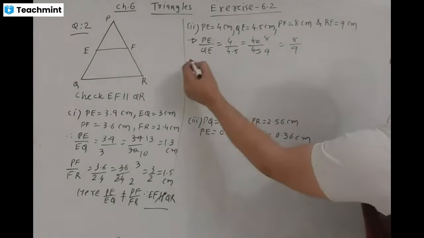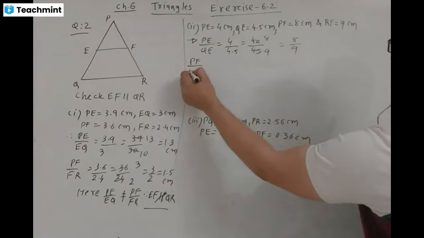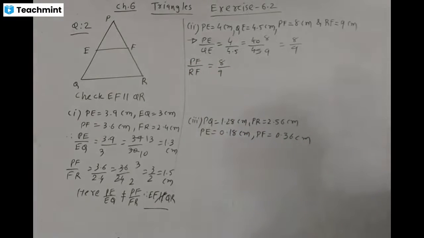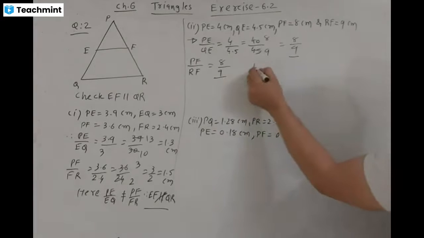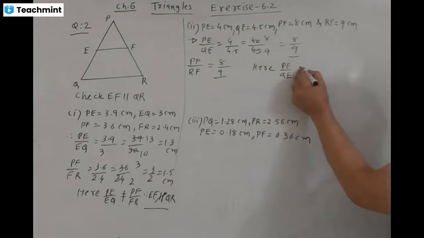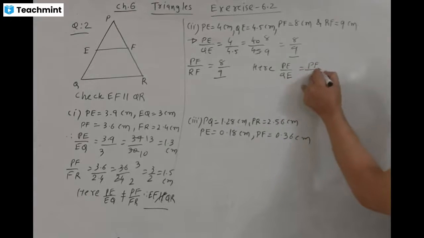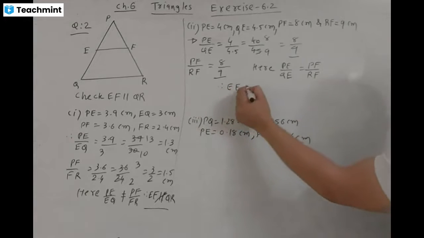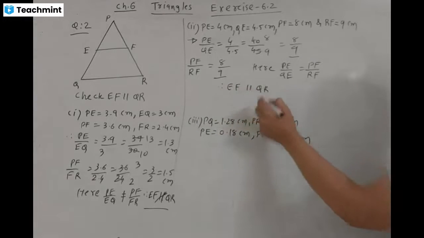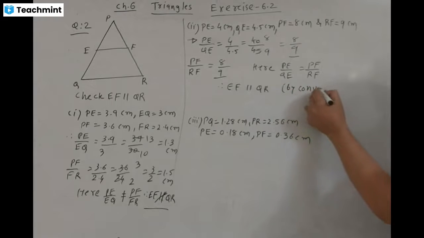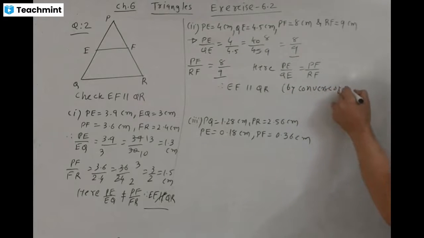Similarly, PF by RF is 8 centimeter divided by 9 centimeter. Here both ratios are the same. PE by QE is equal to PF by RF. Both are the same. Therefore, EF is parallel to QR by the converse of the BPT theorem.